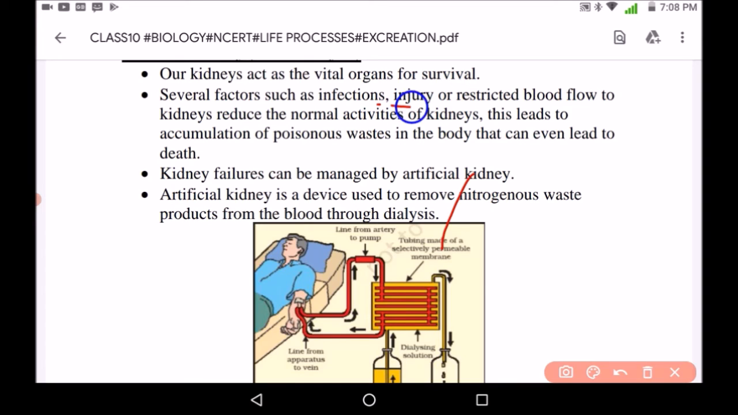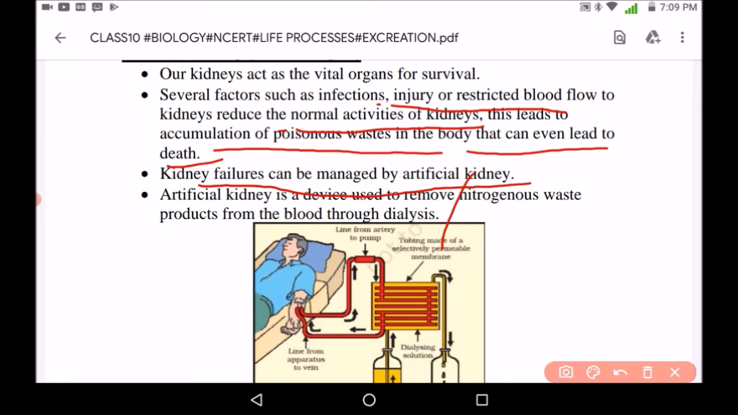Several factors such as infections, injury or restricted blood flow can reduce the normal activities of the kidney, and this can lead to accumulation of poisonous waste in the body that can cause death. Kidney failure can be managed by an artificial kidney. An artificial kidney is a device used to remove nitrogenous products from the body through dialysis. Dialysis is a process through which harmful substances are removed from the body with the help of an artificial kidney. Because if these harmful substances are present in the body, they will cause infections in the blood, so they need to be removed from the body.